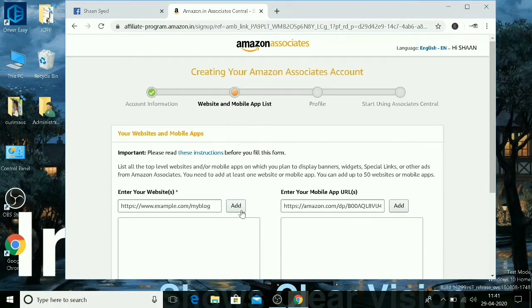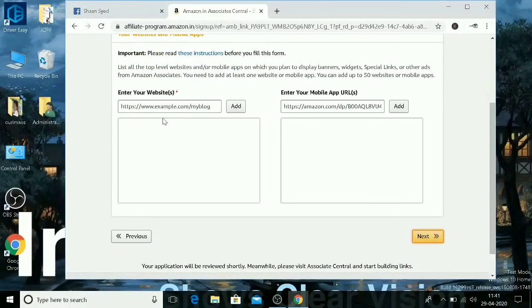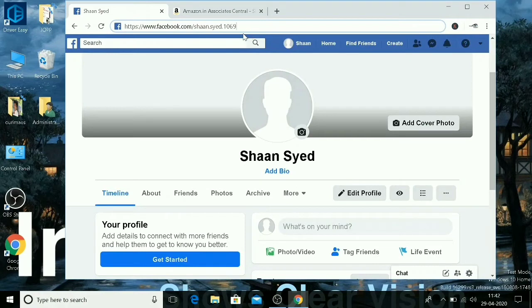Your websites and mobile apps. Now it is asking whether we have any website or mobile apps. If you do not have any website or mobile app, you can place your Facebook profile page URL also. So I am opening my Facebook profile page. This is my Facebook profile page, and here you can see in the top search bar the URL of my Facebook. We don't have any website and app, so that's why we are taking this Facebook profile page URL. If you have any website or app, then you can take the URL of your website or your own app.